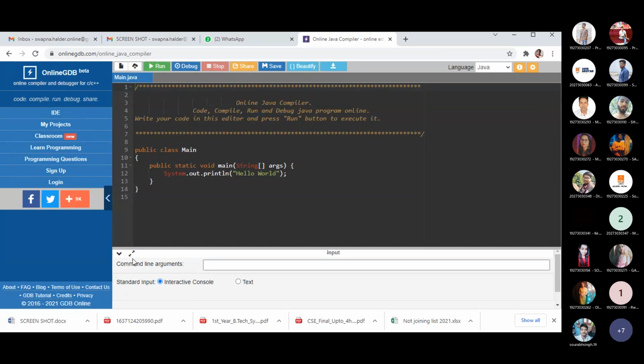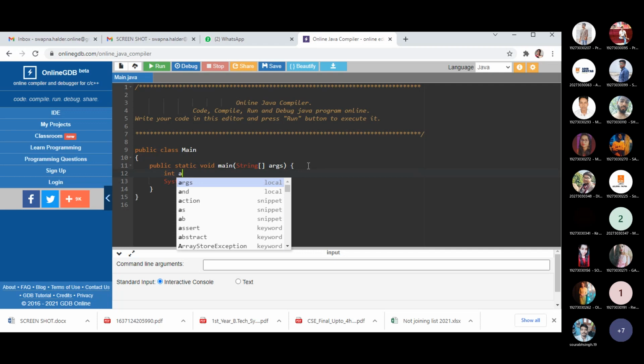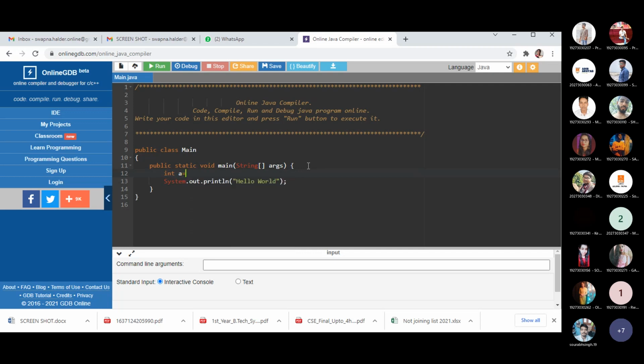So you are familiar with this editor. So first of all, I will show you what an exception is basically. I'll show you the most familiar one.